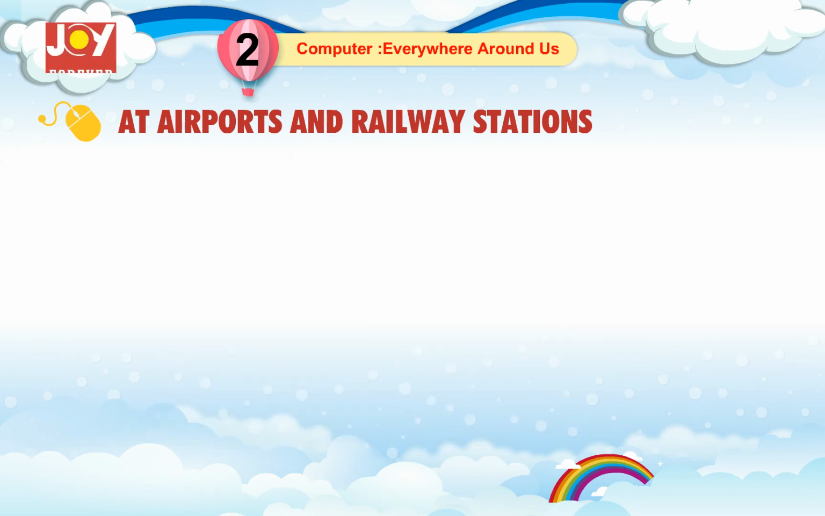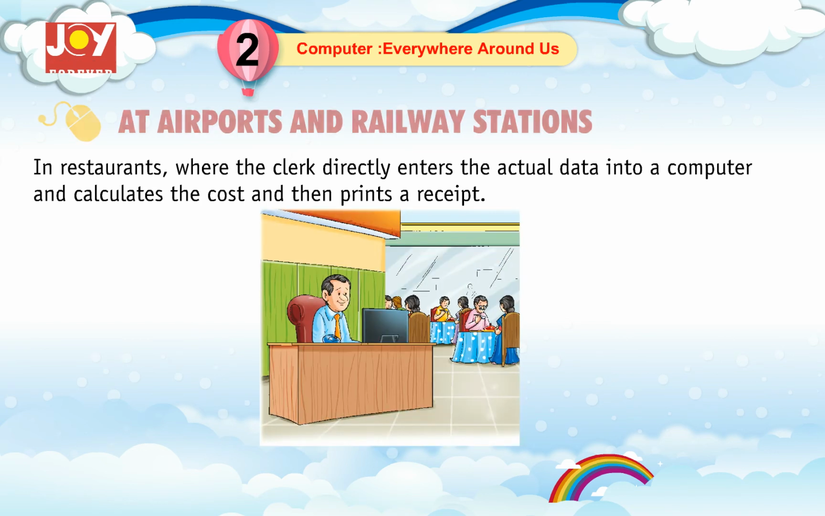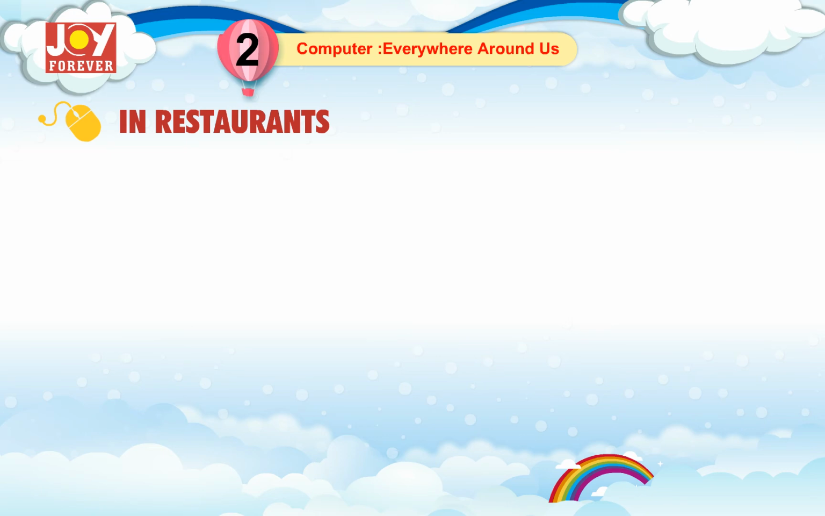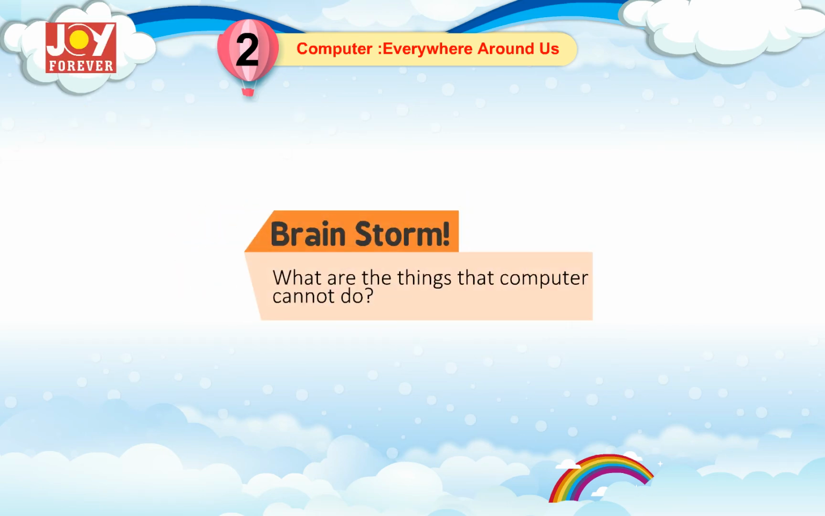In restaurants, the clerk directly enters the actual data into a computer, calculates the cost, and then prints a receipt. Brainstorm. What are the things that a computer cannot do?